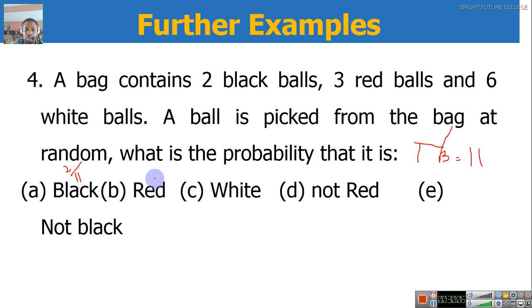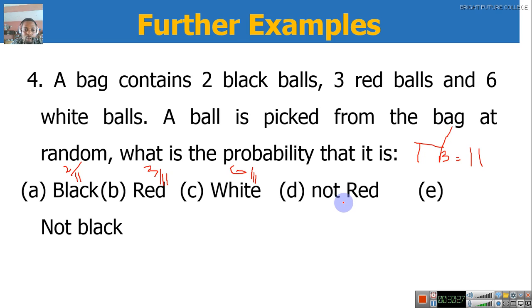Now, probability of red will be what? How many reds do we have? 3. 3 over 11. Probability of white, how many whites? 6 over 11. Okay?